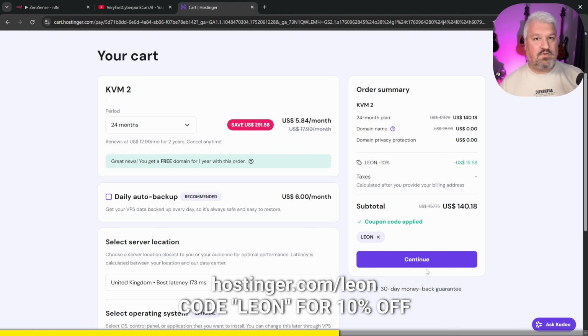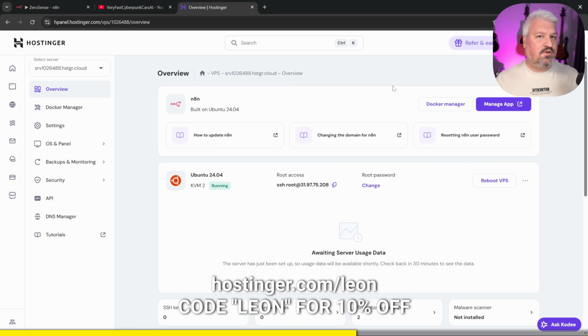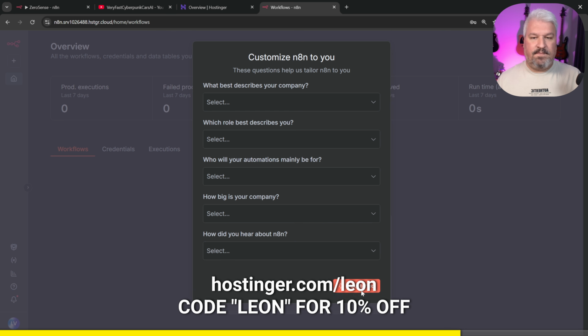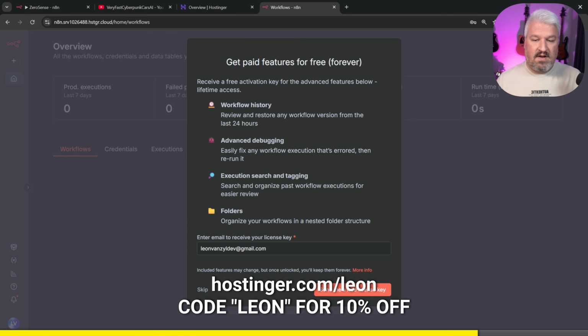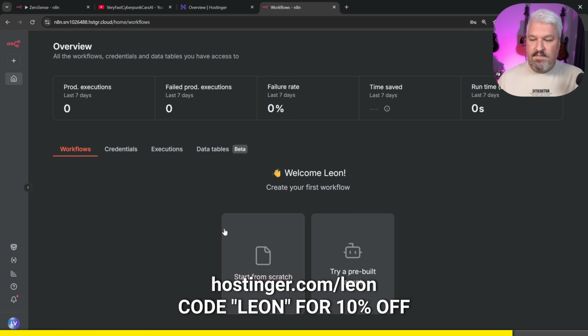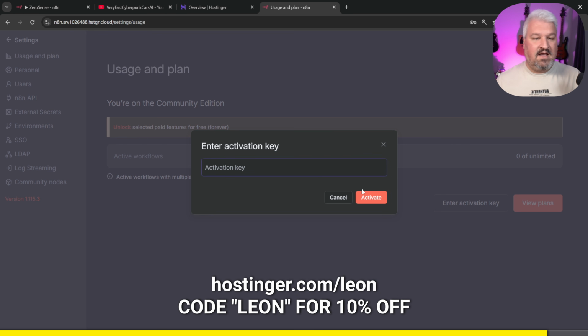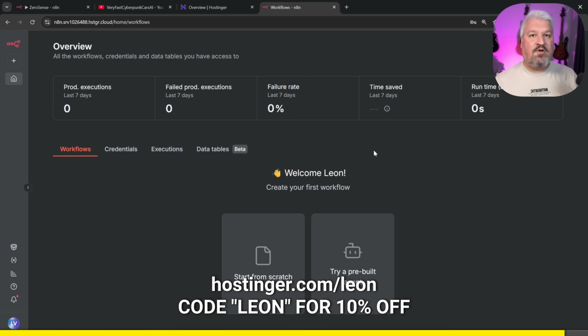So when you're ready, simply continue to checkout. You might be asked to enter a root password or maybe one or two other things, but afterwards you'll see a page similar to this. Simply click on Manage App. And look at that, you now have your very own N8N instance. Simply go ahead and complete this form and press Next. Then I'm simply going to close this pop-up. And if you see the screen, definitely enter your email address and click on Send me a free license key. You can then simply copy the key from your email and then in your settings, click on Enter Activation Key, paste in that key and press Activate. You now have your very own N8N instance set up on a very powerful server.